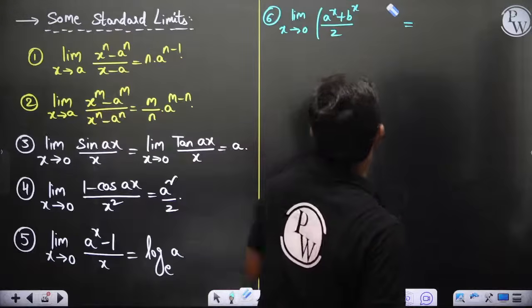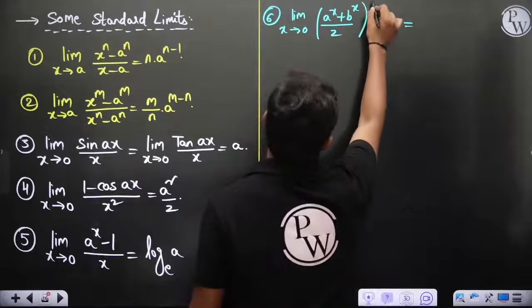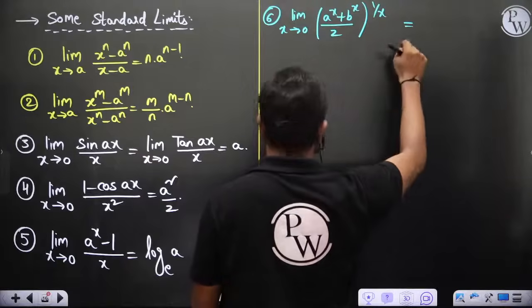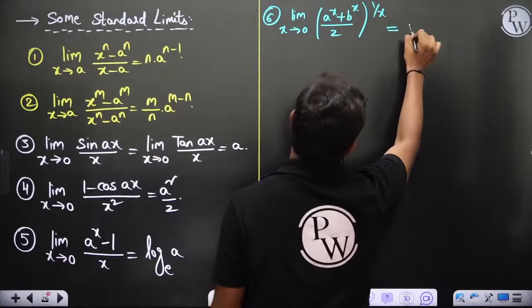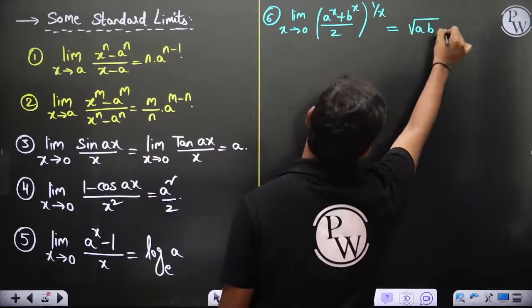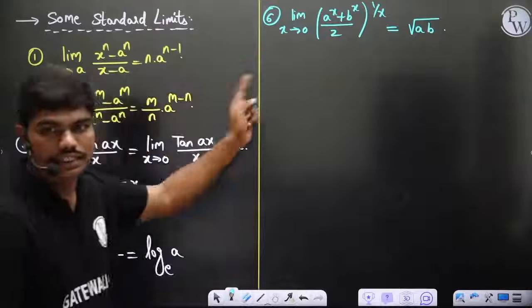So this gives you 1 power infinity, and the answer is square root of ab.